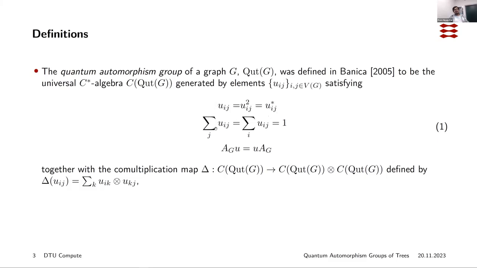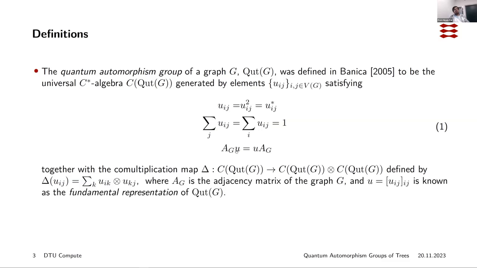If you add over the vertices j, or if you add over vertices i while keeping the other one constant, then you get 1. It additionally needs to satisfy that if you take this matrix U, then it needs to commute with the adjacency matrix of the graph G.